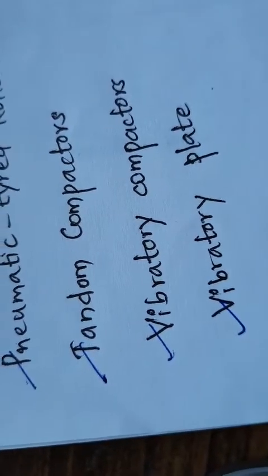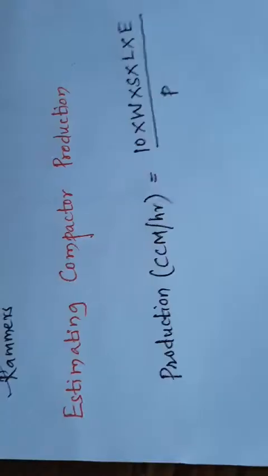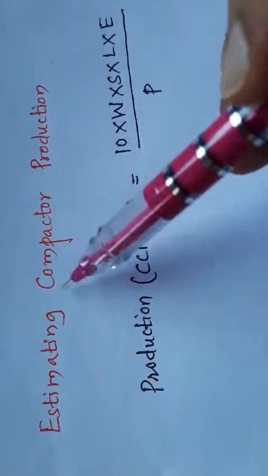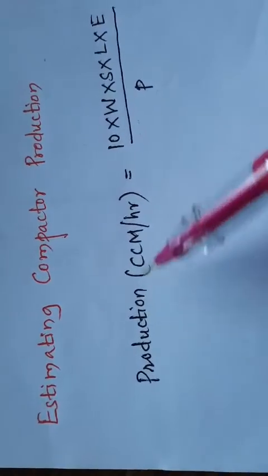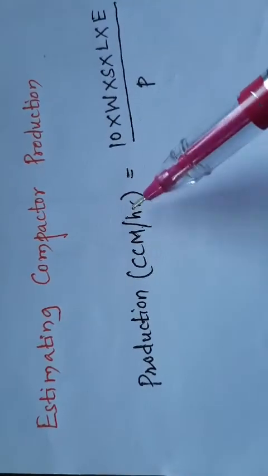And next, let us see estimating the compactor production. Usually this is given by the formula CCM per hour.